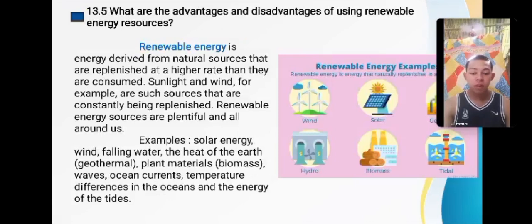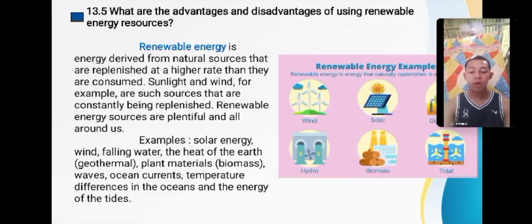What are the advantages and disadvantages of using renewable energy sources? Renewable energy is energy derived from natural sources that are replenished at a higher rate than they are consumed. Sunlight and wind, for example, are such sources that are constantly being replenished. Renewable energy sources are plentiful and all around us.